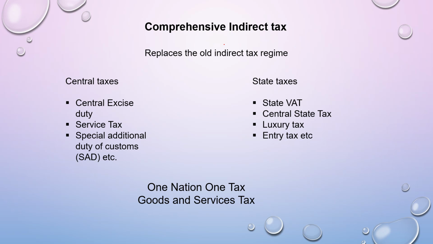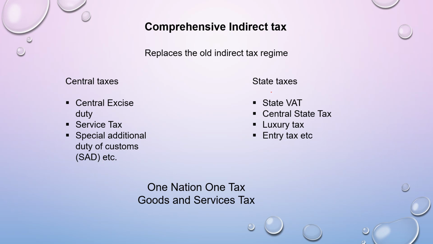What do we mean by comprehensive indirect tax? It means it is one tax which is covering up all the different taxes which were there before. Basically, GST has replaced the old indirect tax regime. In the old indirect tax regime, there were several different taxes under the indirect taxes. Like there were several central taxes, which were levied by the central government, like the central excise duty, service tax, special additional duty of customs called SAD, etc.